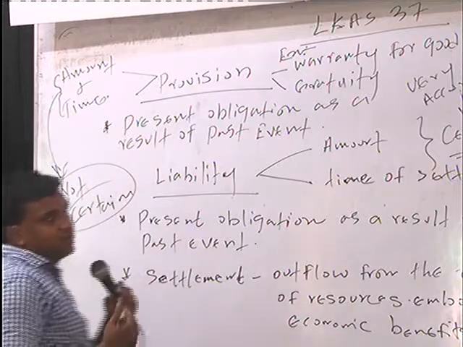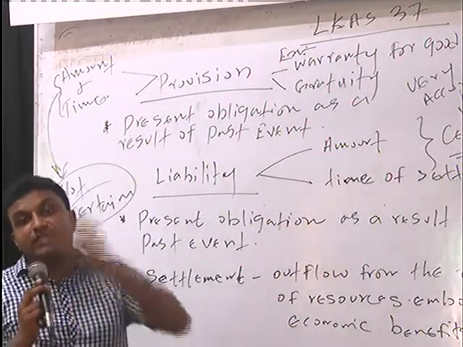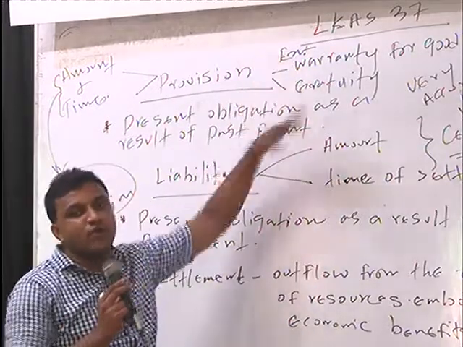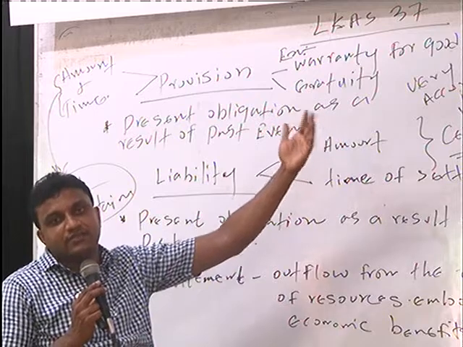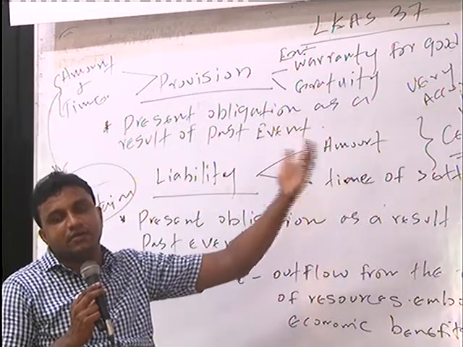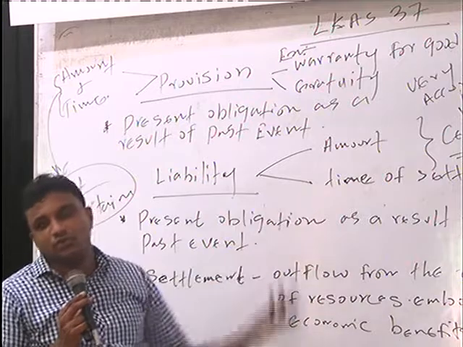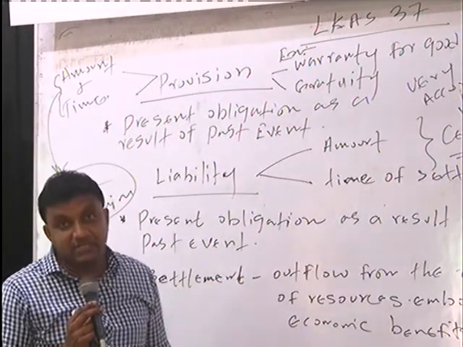We don't know, when this liability is created, what the amount is. Take always these two examples. You have sold an item with warranty, but we don't know how many customers will come with repairs subject to warranty. How many? What is the cost? We don't know. It has not occurred yet.